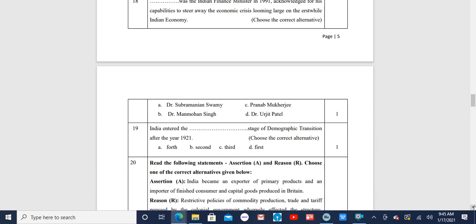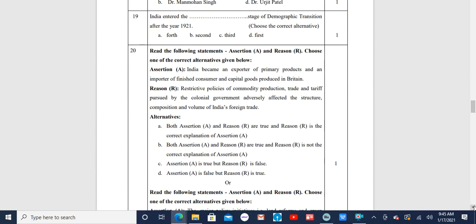Next question has some detailed clarifications to it. Read the following statement. Assertion A and reason R. Choose one of the correct alternatives given below. First assertion is India became an exporter of primary products and an importer of finished consumer and capital goods produced in Britain.